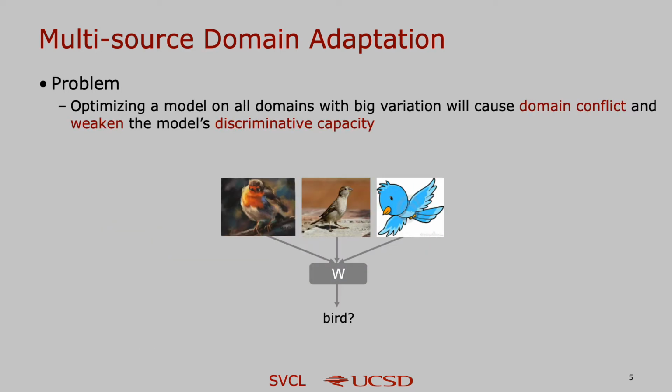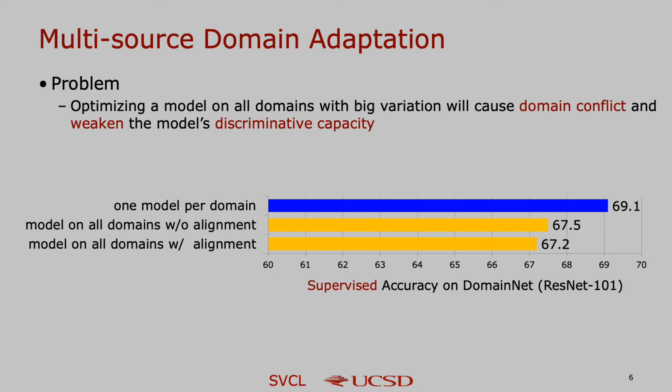However, this method has 2 drawbacks. First, the model is forced to generate common features among all the domains, and optimizing such a model on images with big variation will cause domain conflict and weaken the model's discriminative capacity.